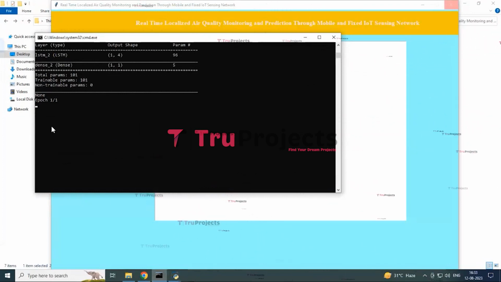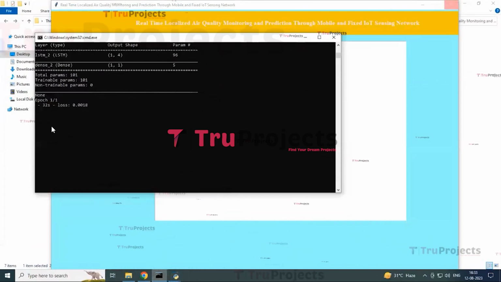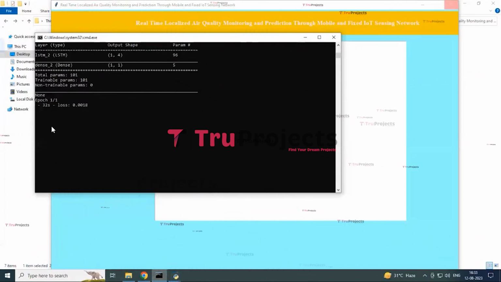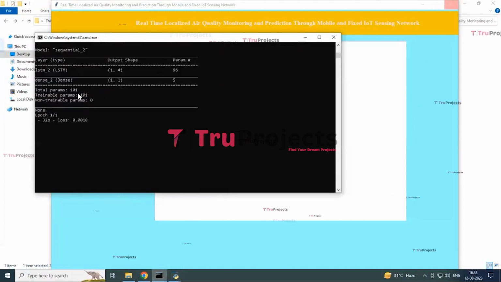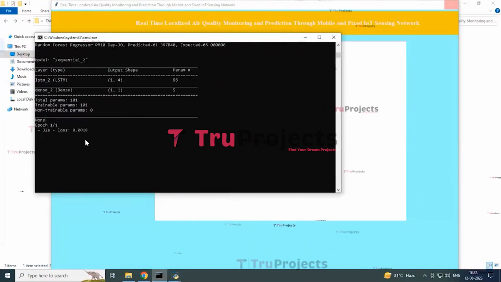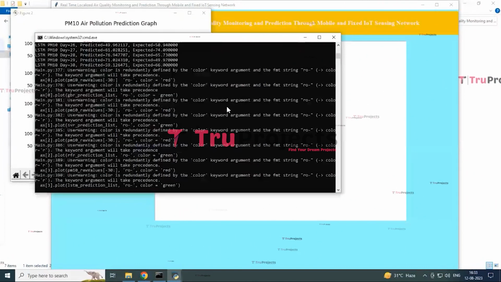And here the PM10 values for the last 10 days were calculated and also trained, and then we will be having the 4 algorithms, and also then predicted the PM10 for the next 30 days and calculate the RMSE error. And in this console we will be having the dimensions for the long short-term memory and also the approaches which we have in the long short-term memory built algorithm.